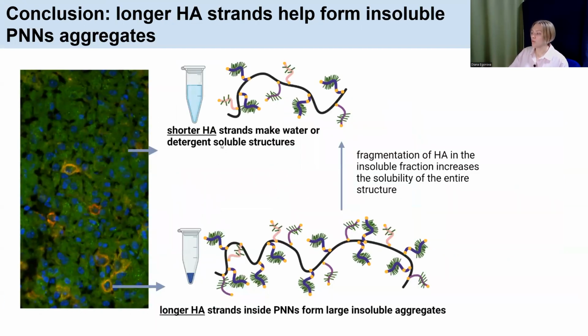Overall, our work showed that higher molecular weight, longer strands of HA form insoluble PNN aggregates, while shorter HA forms less dense ECM throughout the brain. From the data not shown here, we also found that fragmenting these long strands of HA in the insoluble fraction leads to increased solubility of this whole aggregate.